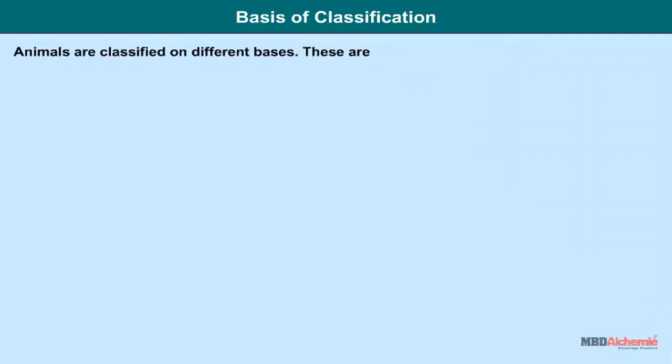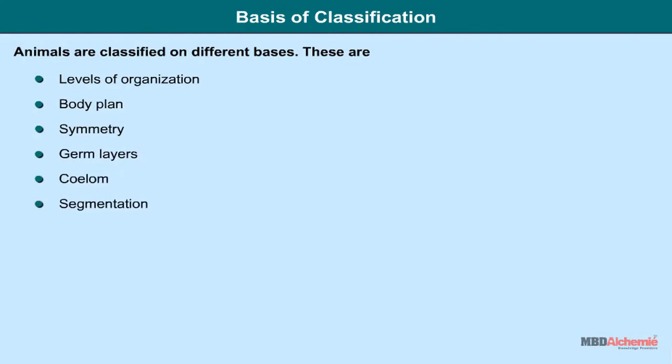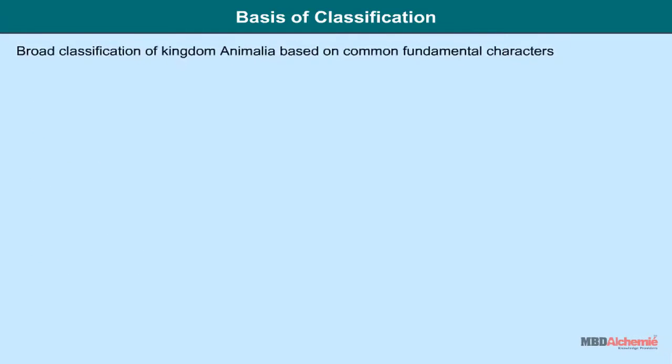Animals are classified on different bases. These are levels of organization, body plan, symmetry, germ layers, coelom, segmentation, circulation, reproduction, body temperature, and notochord. Broad classification of kingdom Animalia based on common fundamental characters is shown in the following flowchart.